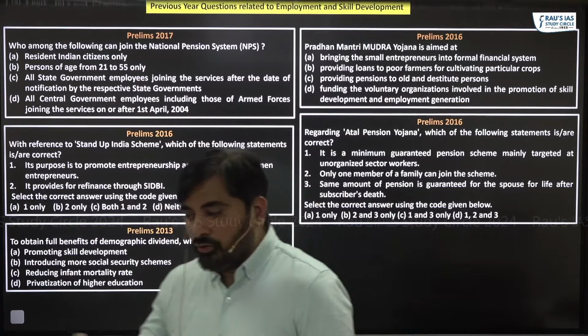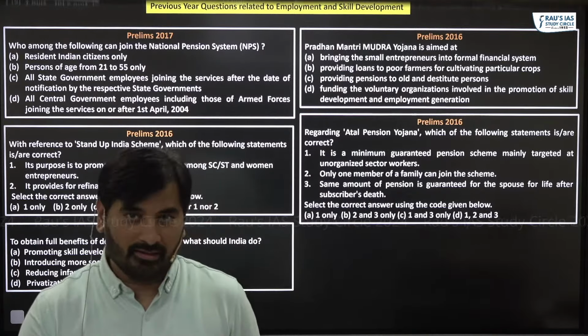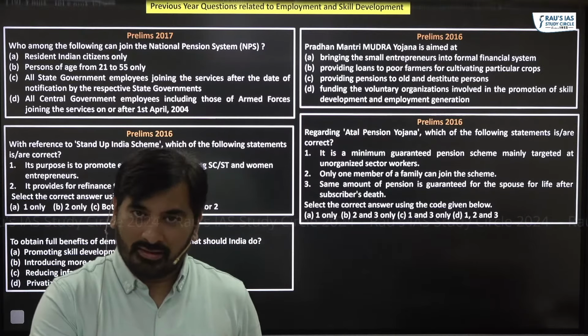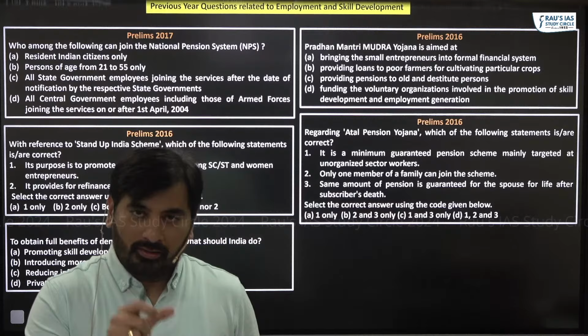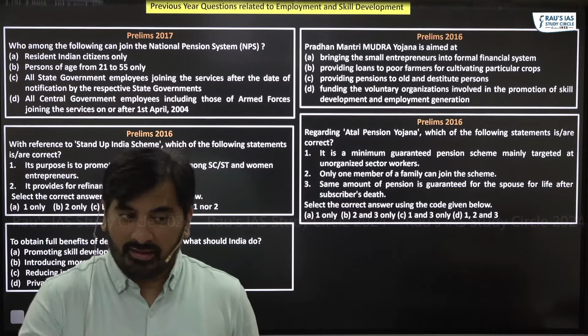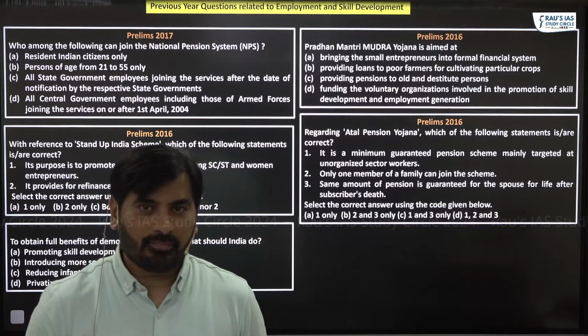So I have shown you questions which have appeared in prelims in the last 10 years, right from 2013 to 2024. Based upon the analysis of these previous year questions, what can we understand?